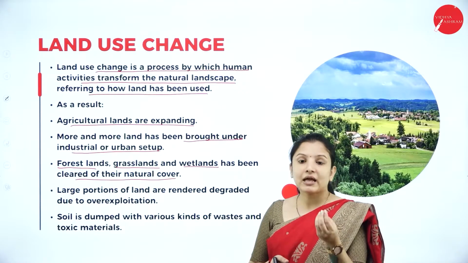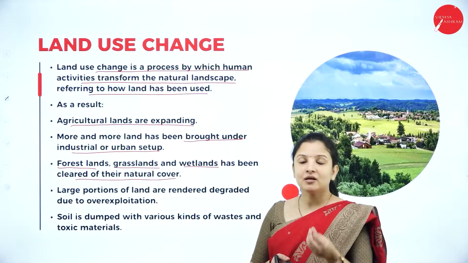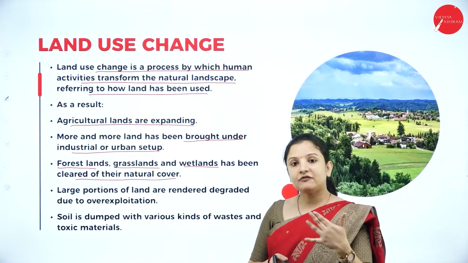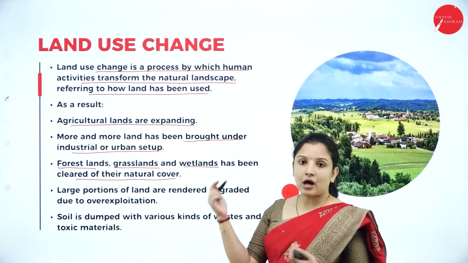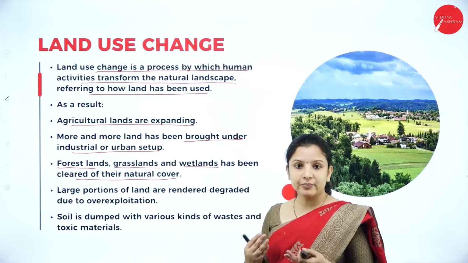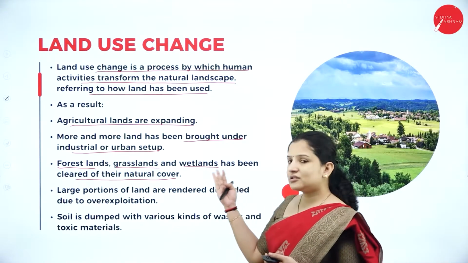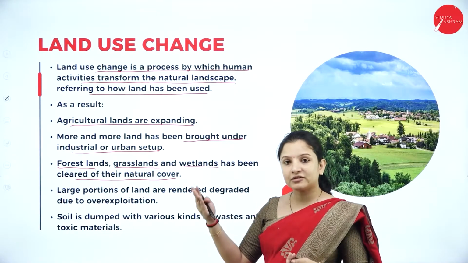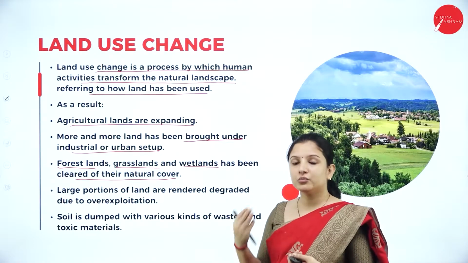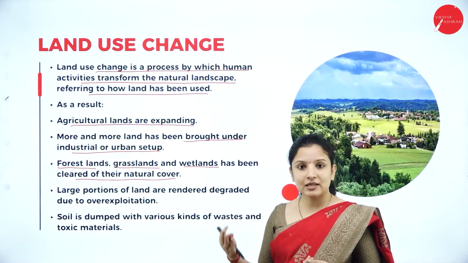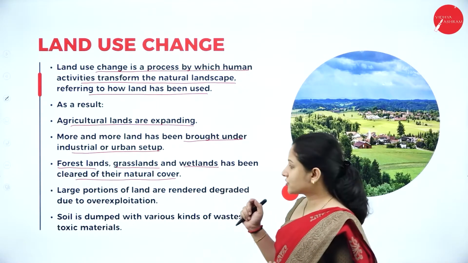But nowadays, we rarely find paddy fields, right? Why? Because the paddy fields are getting converted into lands so that houses and industries can be built on them. When you commute daily from one place to another, these are the things that you come across. So this is how human beings are exploiting the land, causing land use change.